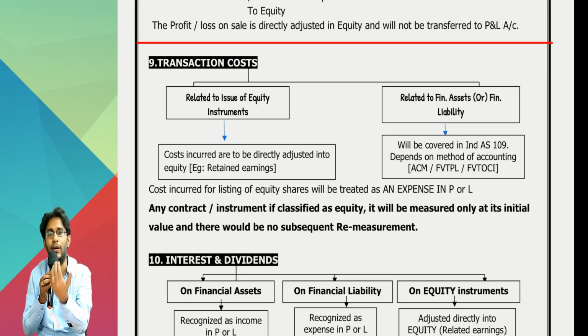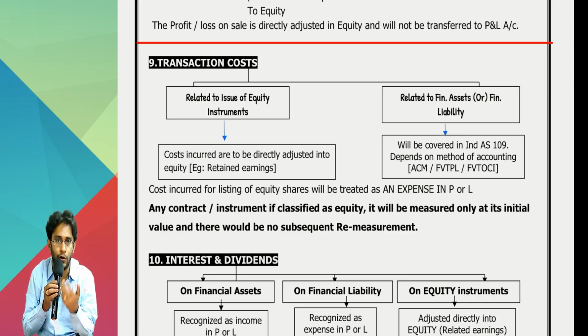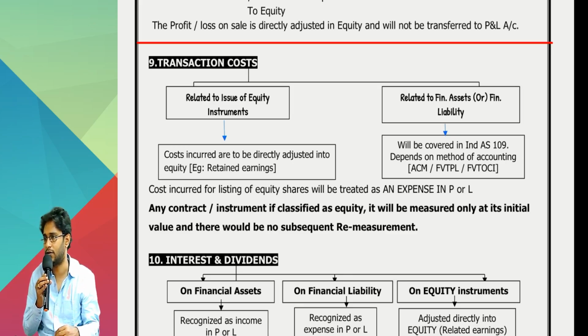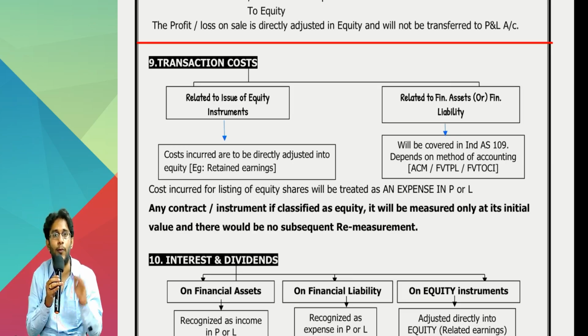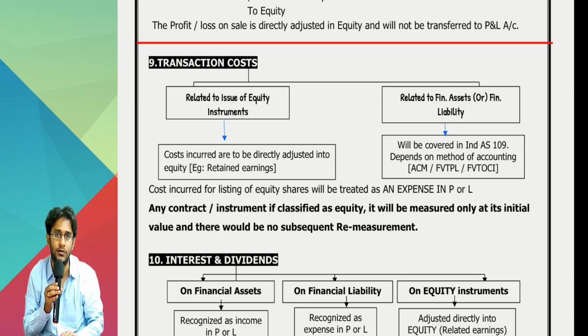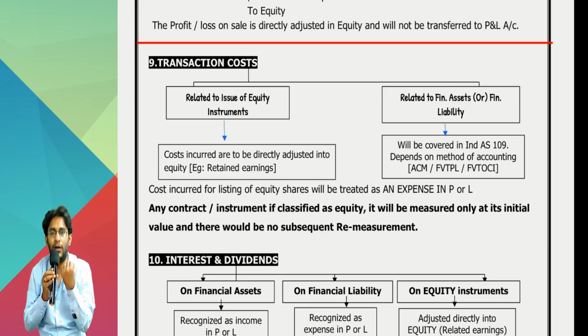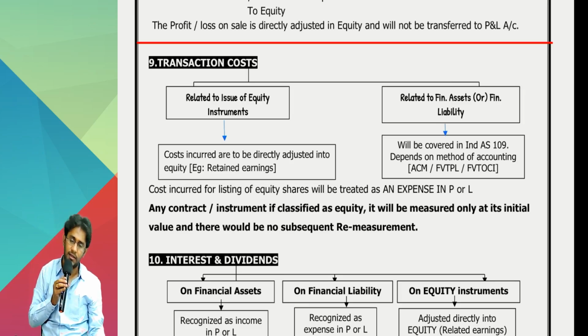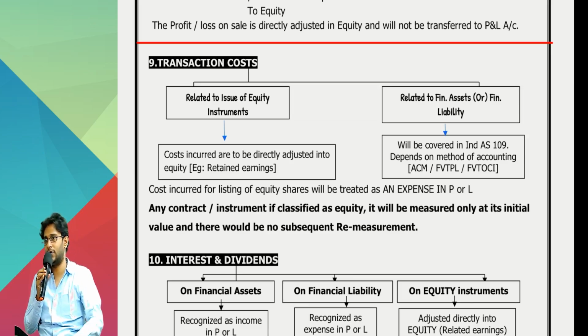If you are raising debentures, you have to pay expenses, underwriting commission, stamp duty. All these are transaction cost. You are issuing equity shares, you appointed an underwriter, you have to pay underwriting commission. All these are transaction cost. So at the time of raising money or at the time of investing money, if you incur any incidental preliminary expenses, they are called transaction cost.